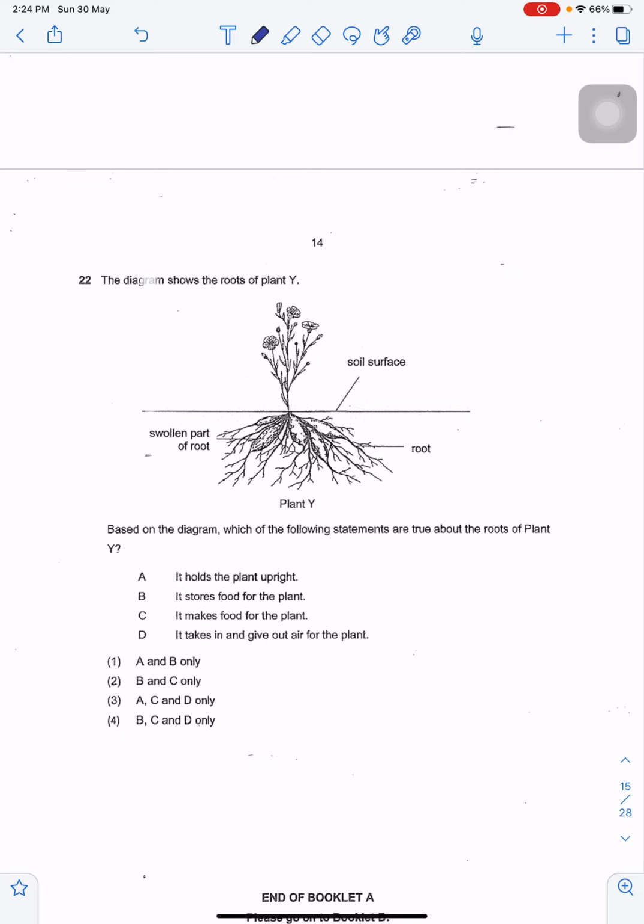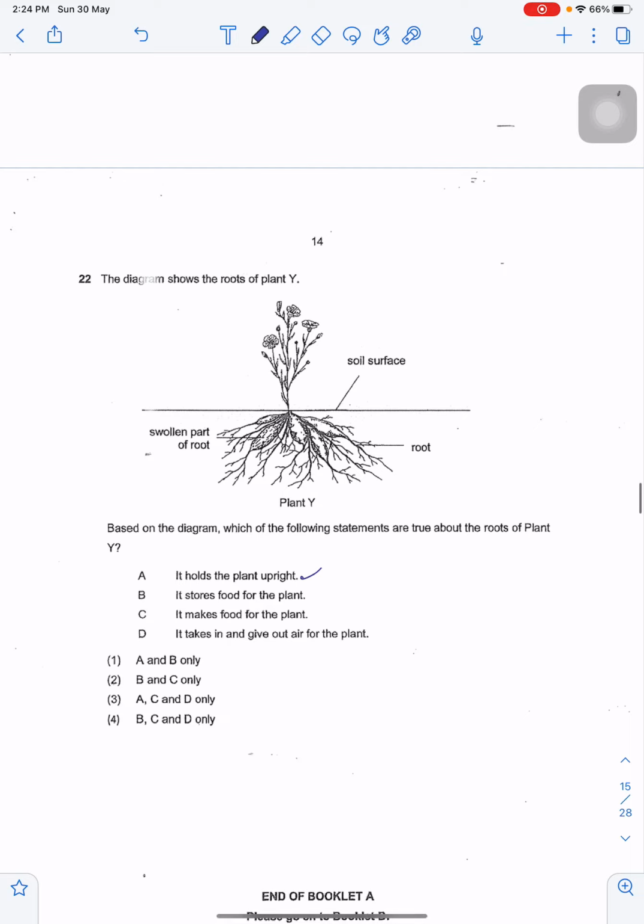Based on the diagram, which of the following statements are true about the roots of plant Y? It holds the plant upright. That's true. It stores food for the plant. If we take a look at this, it's the swollen part of the root, so this is true.